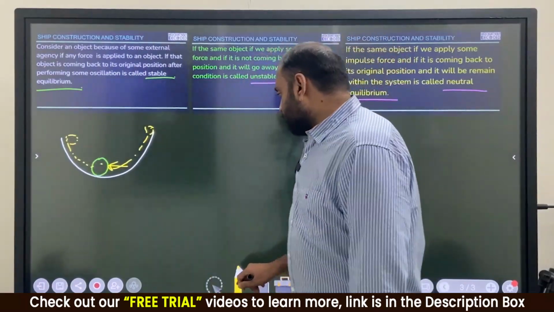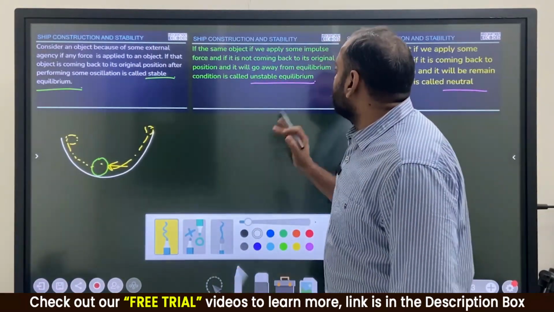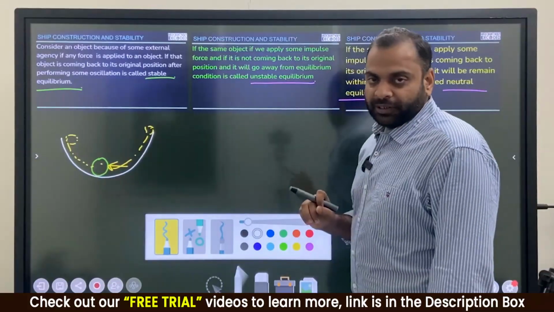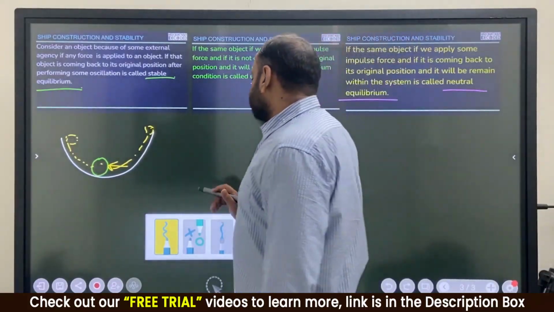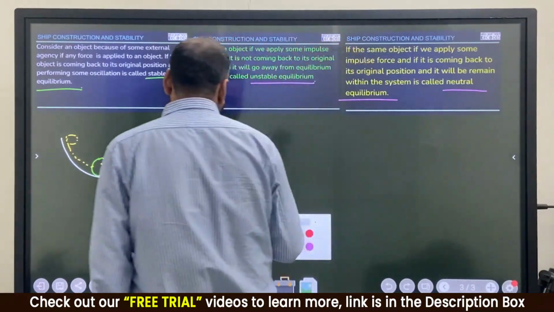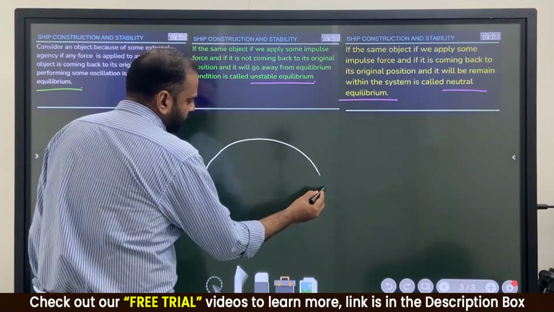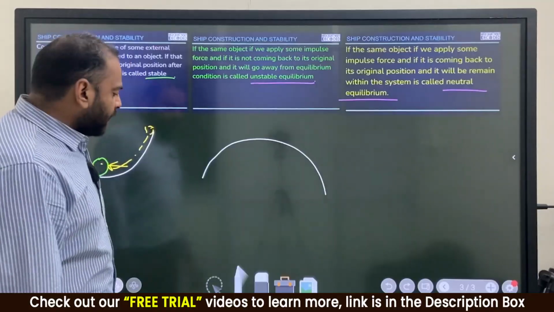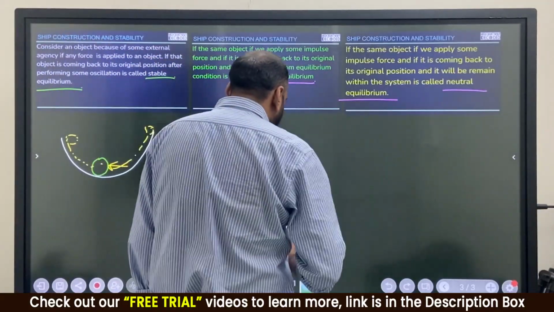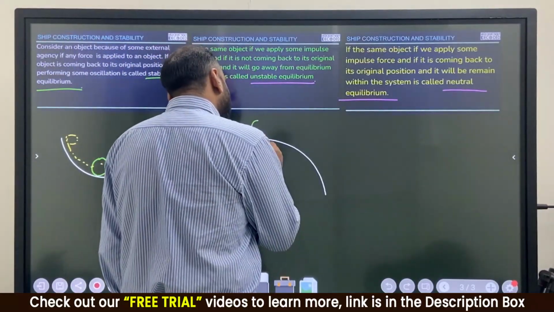Now, next thing is, what is unstable equilibrium? Now consider this kind of surface. Again, I am placing one object or same ball here.